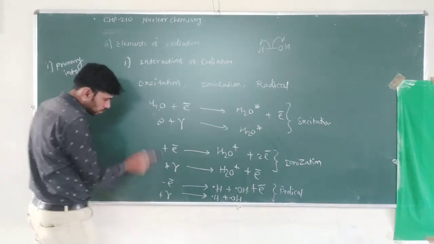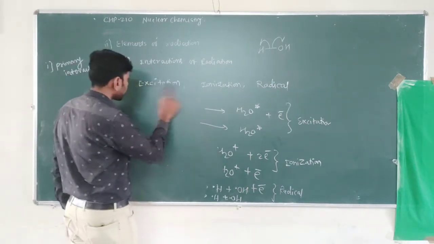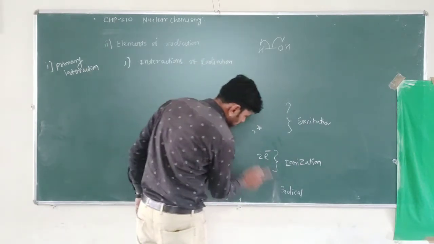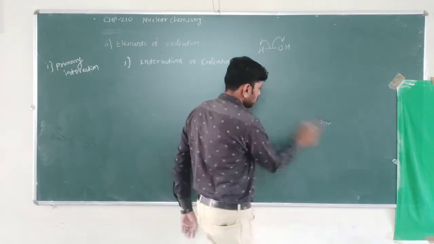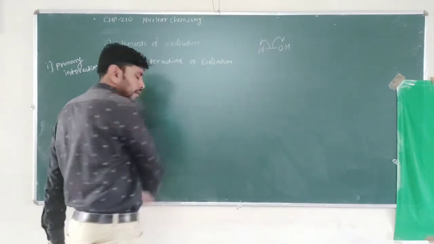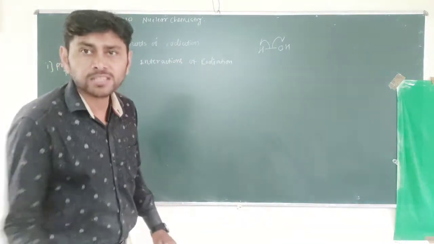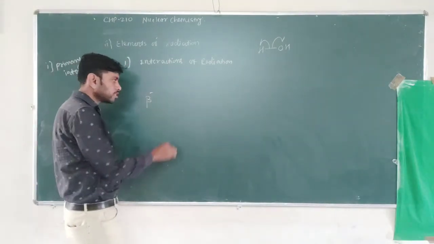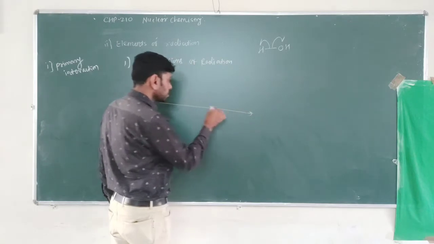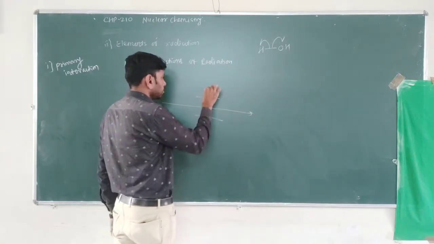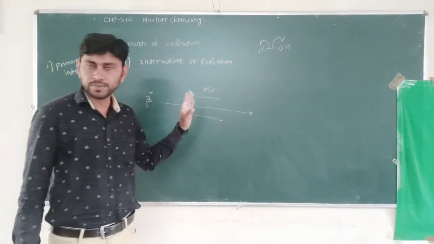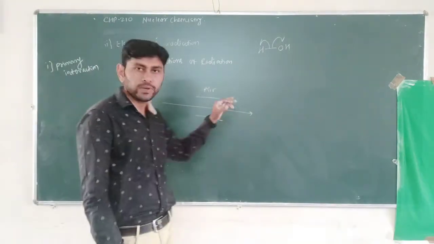Now see, the second subtopic that we have to study is the track, spurs, and delta ray tracks. So what are these tracks, spurs, and delta ray tracks? Suppose beta minus particles are moving through matter, such as air.